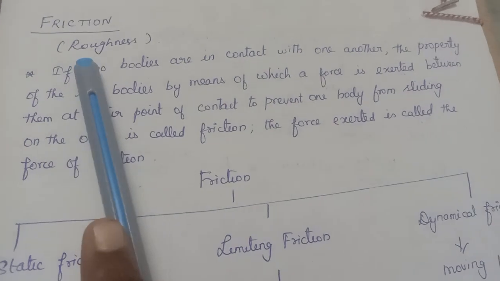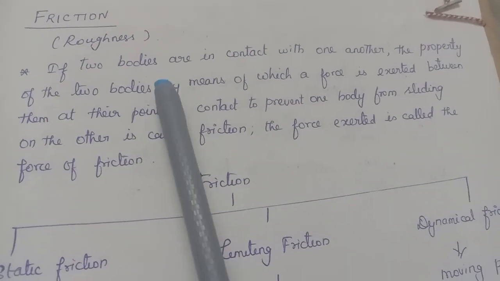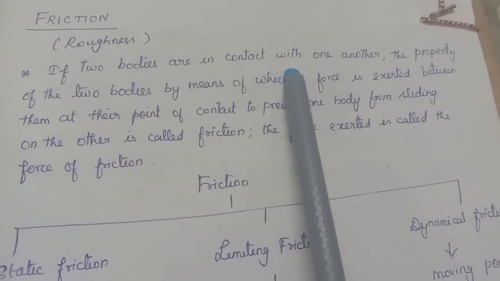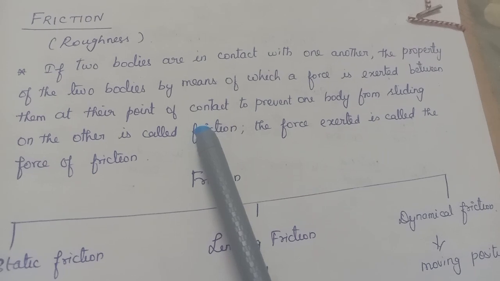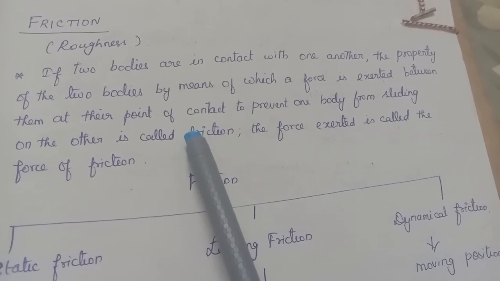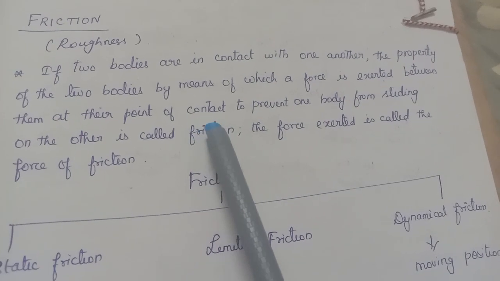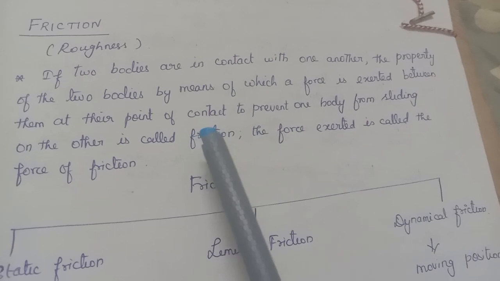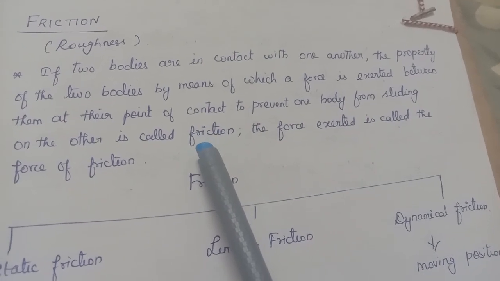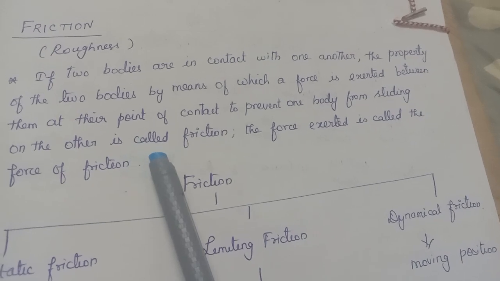Friction means roughness. Okay, it is always a contact force. Whenever two bodies are in contact with each other, they may slide one over the other or they may be at rest. If they are at rest, it means the roughness of one surface prevents the other surface from sliding over the other. That property of roughness is called friction.